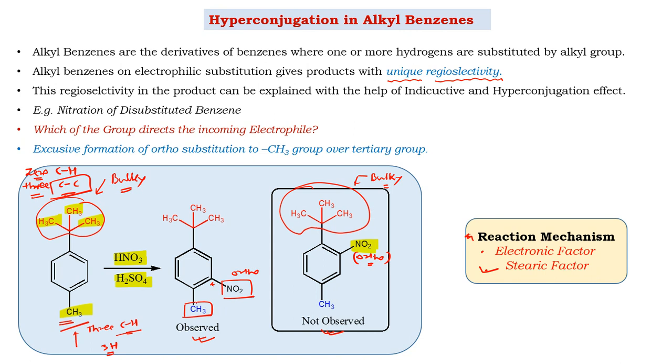So if we want to justify this outcome, it can be explained on the basis of better electron donation by CH3 compared to the tertiary butyl group, because of three hyperconjugative structures of CH bonds. At the same time, the steric control of this reaction is also acceptable. So we can explain this with both the steric factor and the electronic factor, where the electronic factor can be explained on the basis of hyperconjugation.